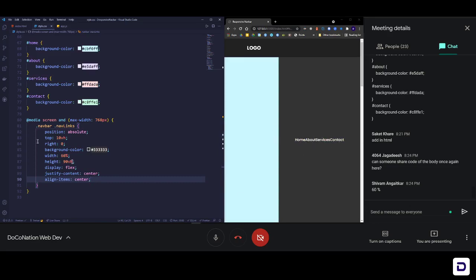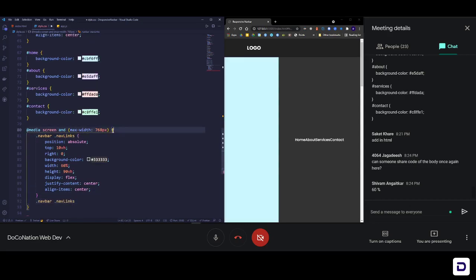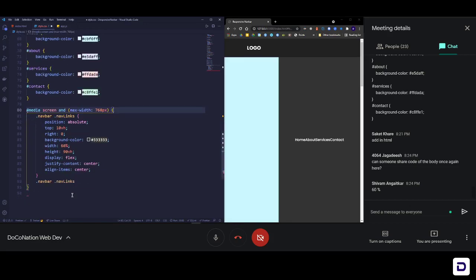So let's do that. For that, let me just quickly copy this, because we need to go inside UL, that's here. So copy, paste it here. Make sure that it is within your media query bracket. This is the bracket of media query, so it should be inside this only, because everything you write inside a media query is only applied to this particular width size. As soon as your screen size hits this particular pixel width, all this style is going to be applied.